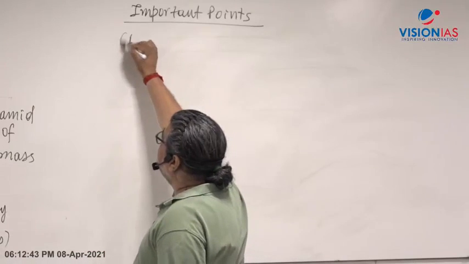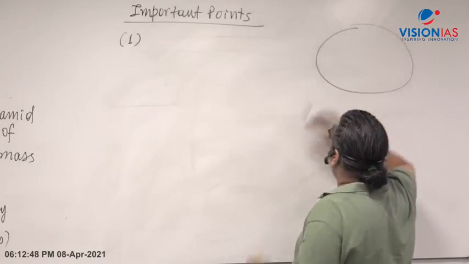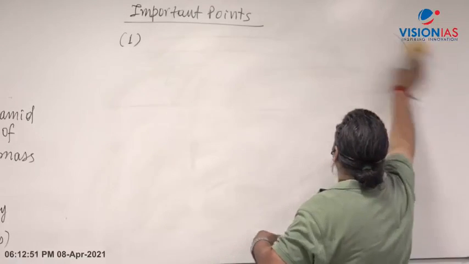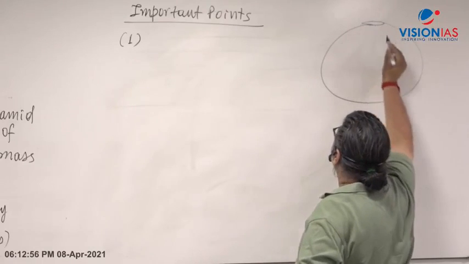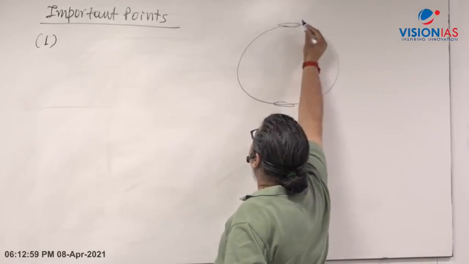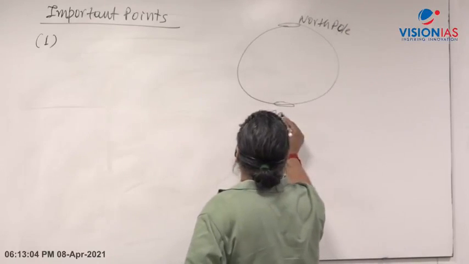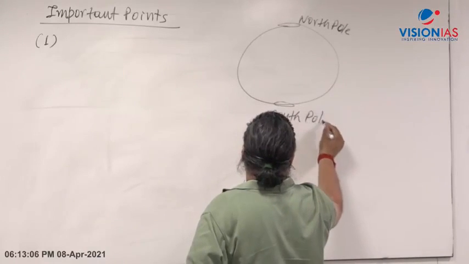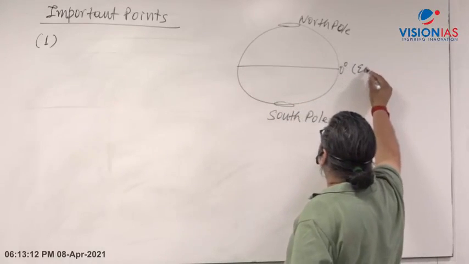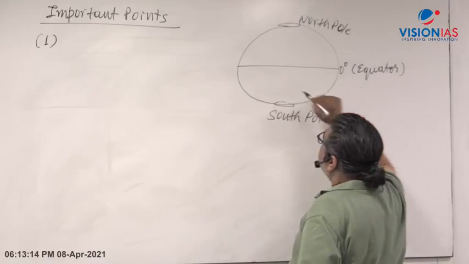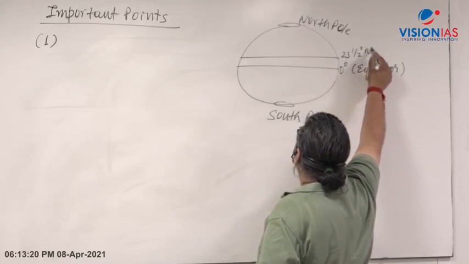Like the first one, if we take Earth here, let's say we take Earth. If you look at the Earth as an oblate spheroid, right, what we find is that there is a polar area, North Pole and let's say South Pole, Arctic and Antarctic. And this is what you have studied in geography: the 0 degree line, that is the equator. There is the equator here, right? Then you know 23.5 degree north, you have the Tropic of Cancer.